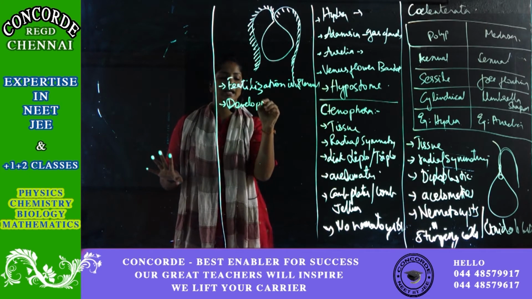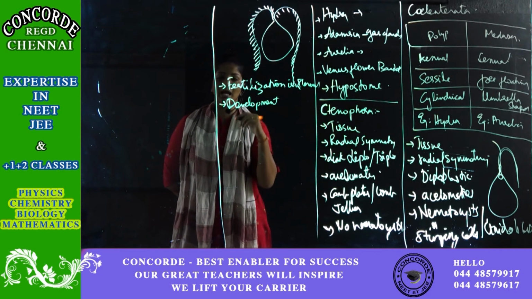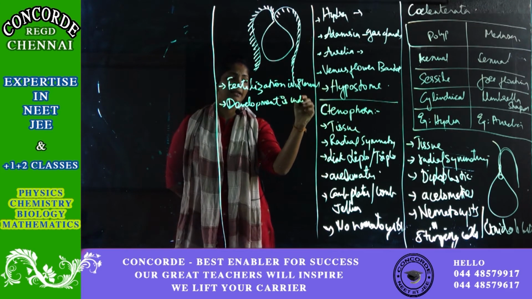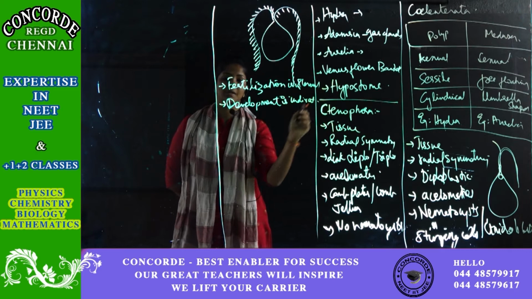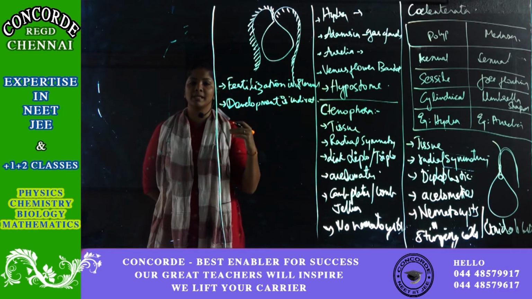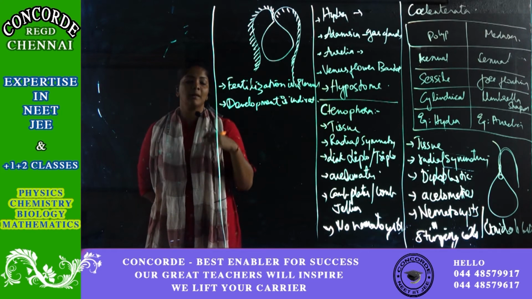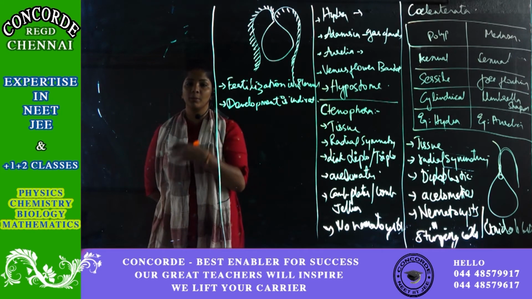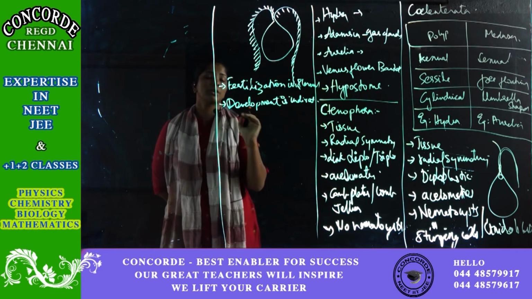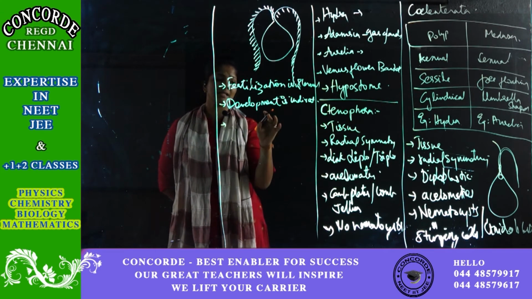Indirect development is that they will have larval stages. See, from a human you are getting a human directly, there are no intermediate stages. So this is direct development. But indirect development is that you will have pupa, you will have larva, you will have caterpillar, all these intermediate stages. So here it exhibits indirect development.